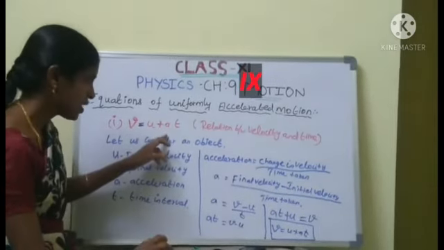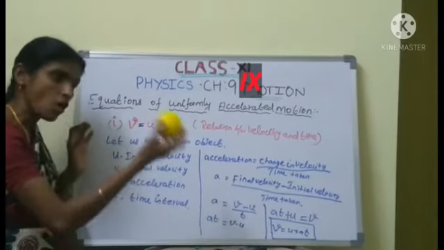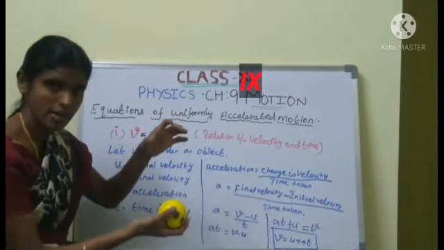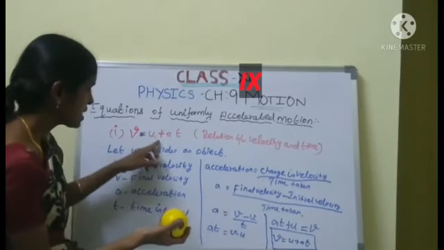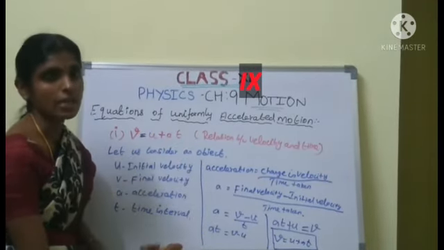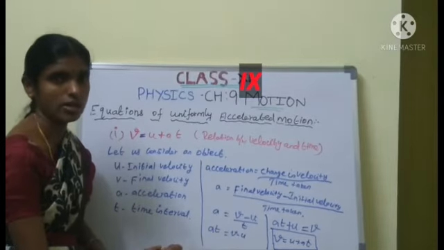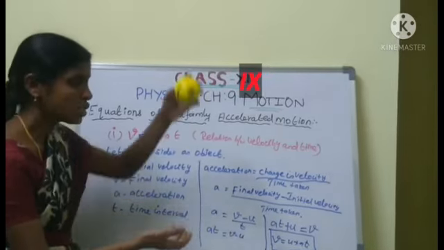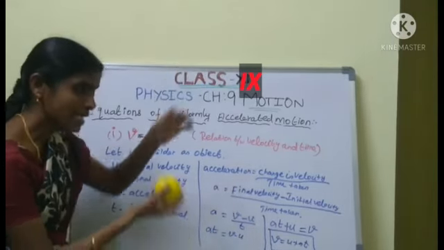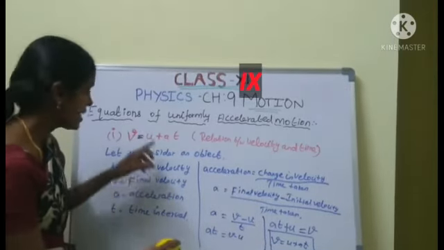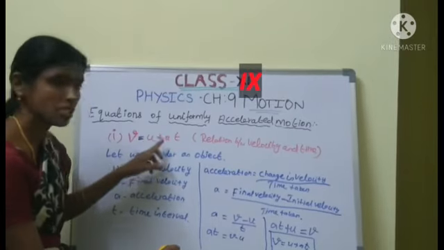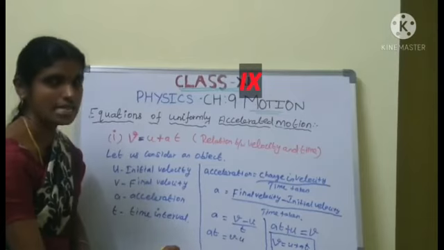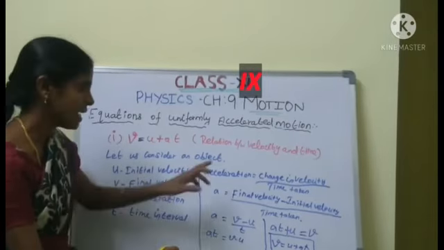Suppose this object is in uniformly accelerated motion, then we can derive this equation from the definition of acceleration. Are you clear? It's a very important key point. An object moving in uniformly accelerated motion means we can derive this first equation of motion from the definition of acceleration. What is the acceleration formula?